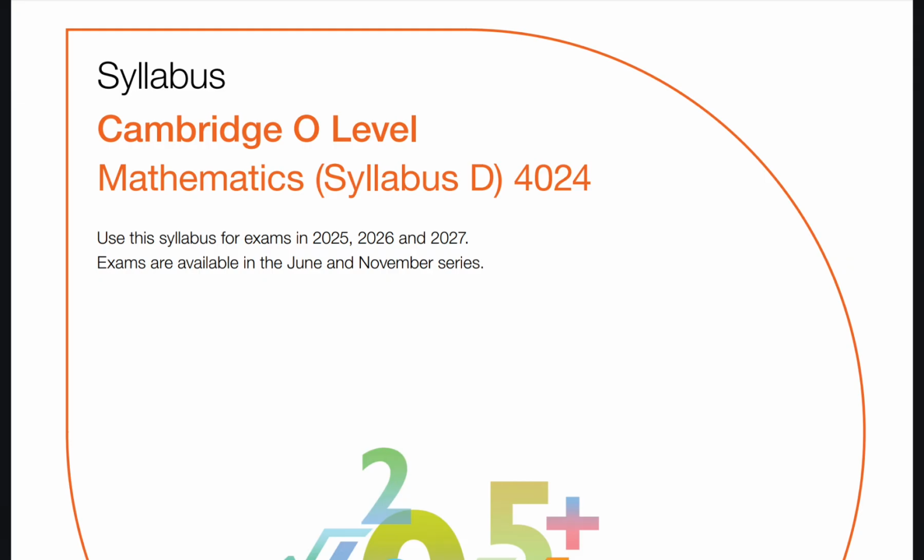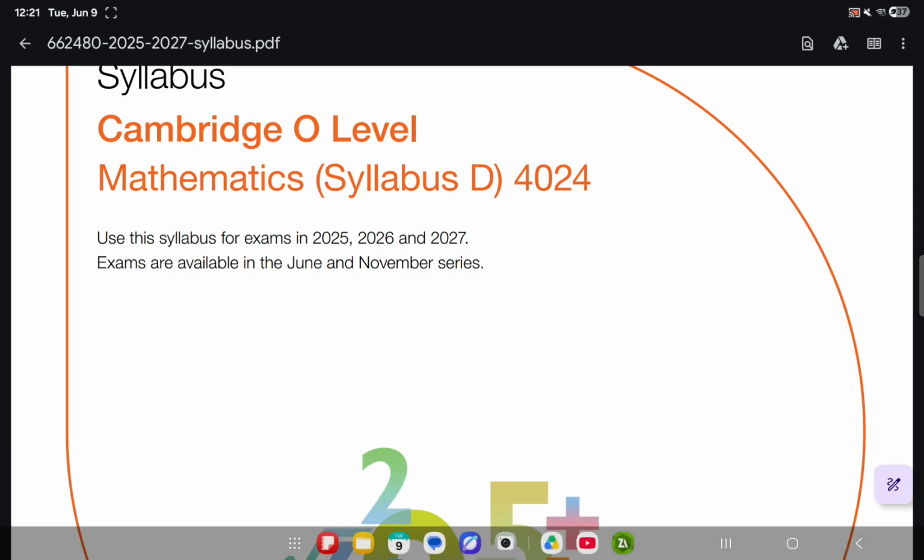Remember, this syllabus will still be going until the last paper in 2027 October/November. After that it will be the new 2028 syllabus.